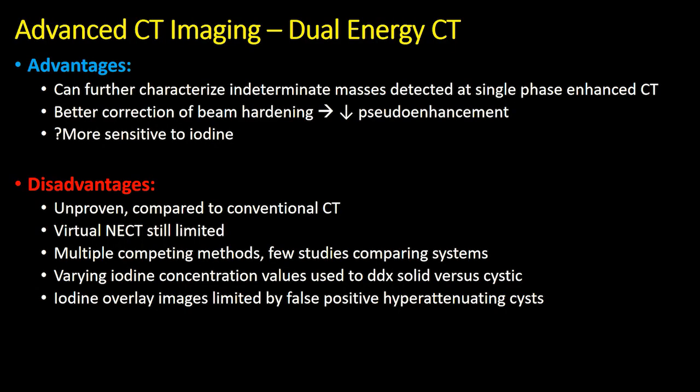Dual energy CT has been applied and validated for renal mass evaluation. Advantages of dual energy CT are that it could further characterize indeterminate masses detected at single phase enhanced CT. It's better at correcting beam hardening artifact, so it could potentially decrease pseudoenhancement in small renal lesions, and it may be more sensitive to iodine. Although there are a whole host of disadvantages with dual energy CT, primarily relating to its relative novelty and lack of standardization between vendors, systems, and institutions.